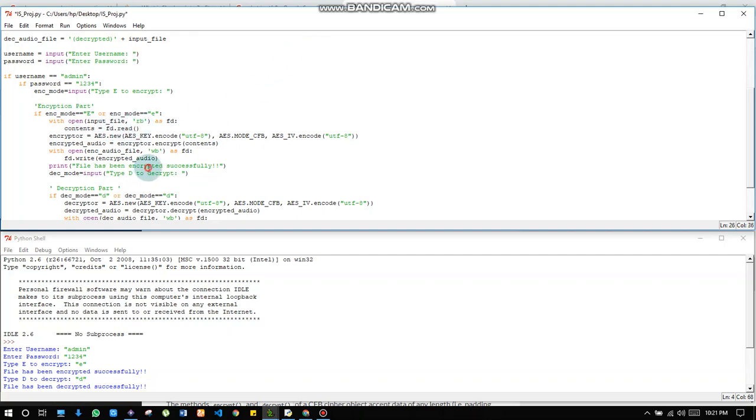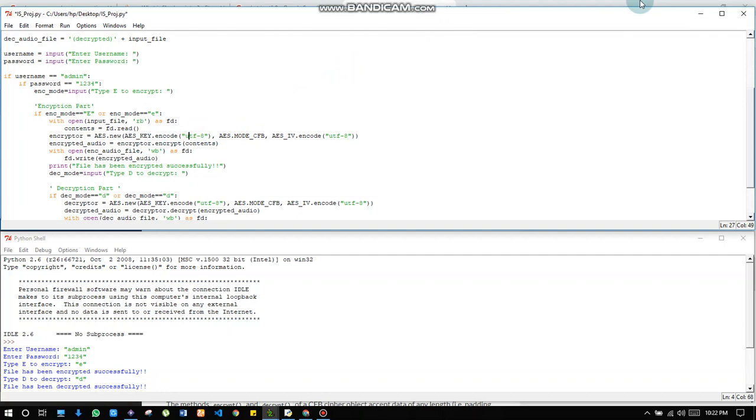And encryptor, as I have said earlier, the encryptor and decryptor need a key, and this key should be the same so that they can access the particular file linked to that key. So for that, AES.new: AES, we know, is the algorithm, and new is for starting the file which is being encrypted, and this is the key.